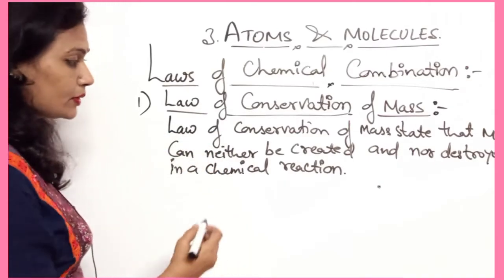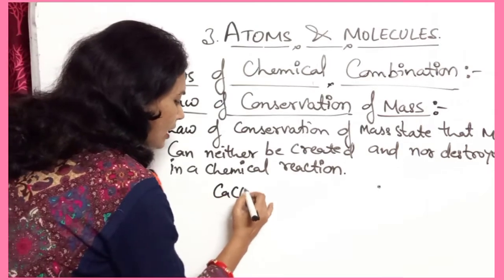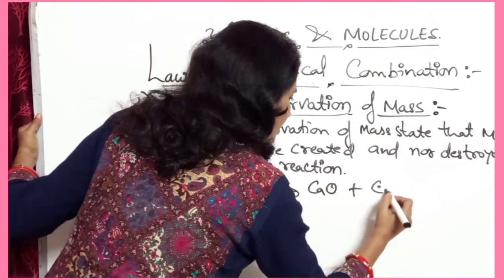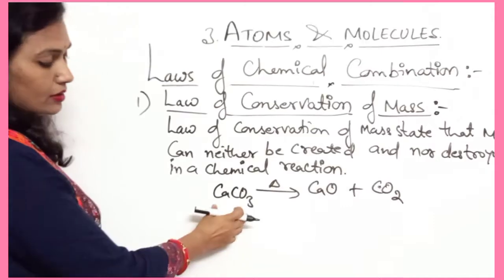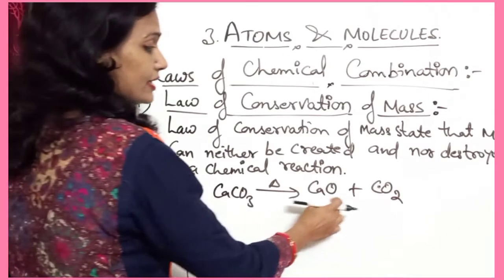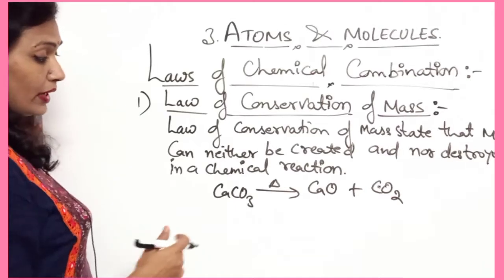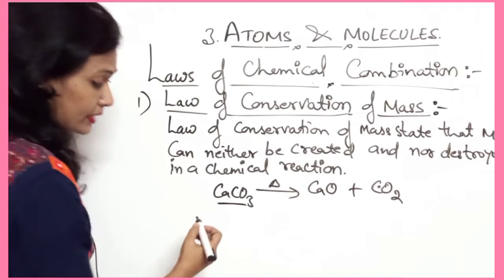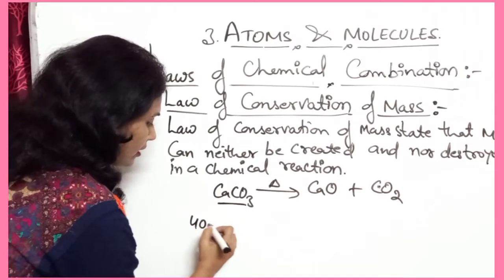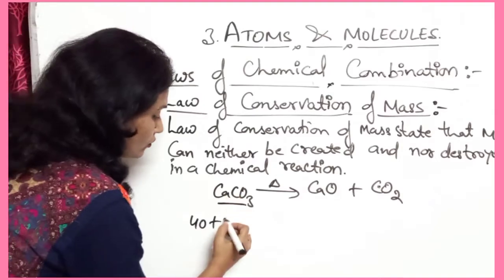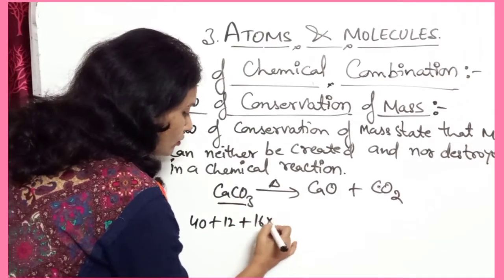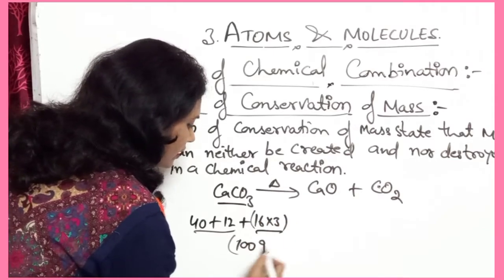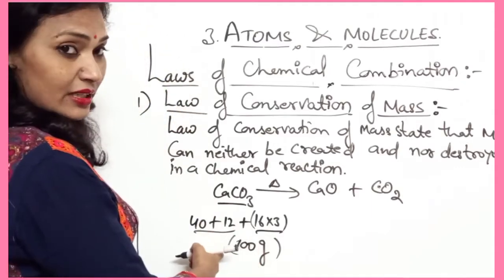For example, if we take calcium carbonate and heat it, it will form calcium oxide and carbon dioxide. This one is the reactant and these are the products. The mass of calcium carbonate is 100 gram: 40 plus carbon 12 plus 16 into 3, so it is 100 gram.